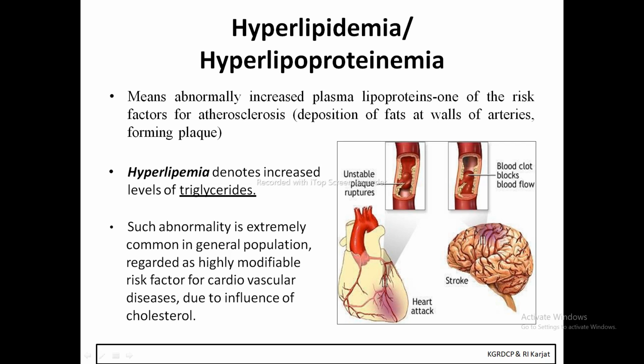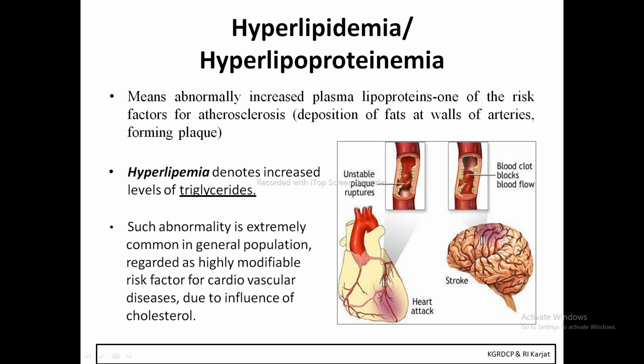Hyperlipidemia is abnormally increased plasma lipoproteins, which is one of the risk factors for atherosclerosis. Hyperlipidemia denotes increased level of triglycerides.